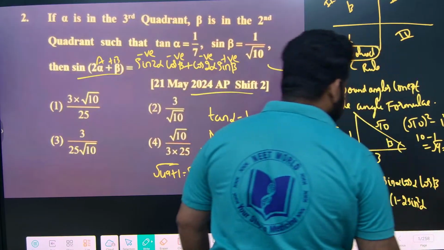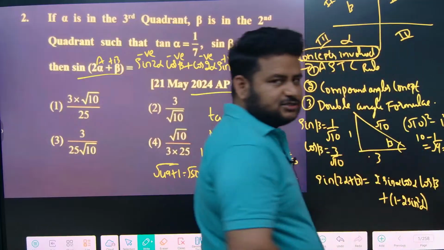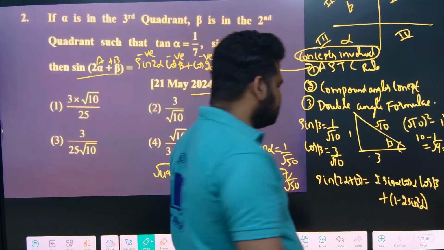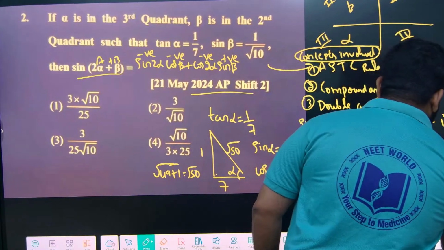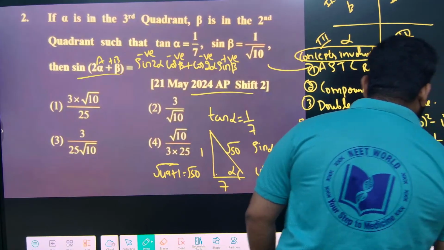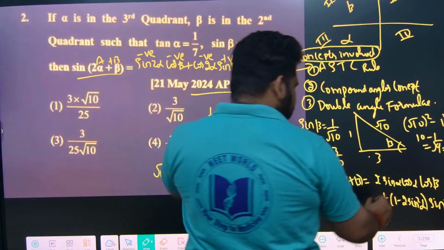1 minus 2 sin square alpha, that is cos 2 alpha, can be written as what? 1 minus 2 sin square theta. 1 minus 2 sin square alpha into what is this? Sin beta. Now if you look at this, sin alpha will become what?